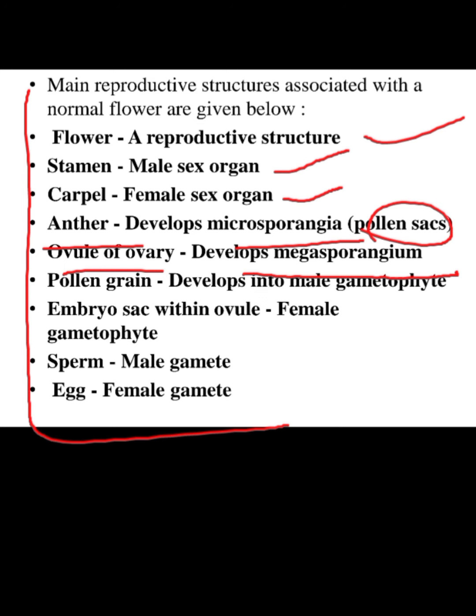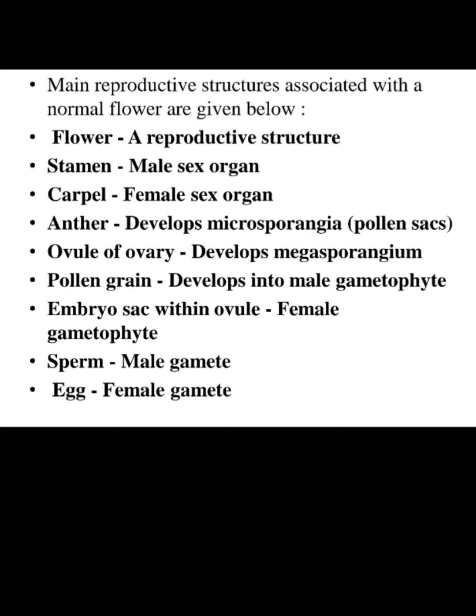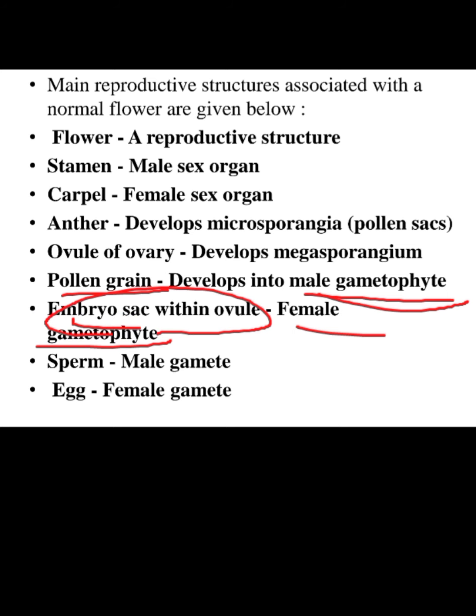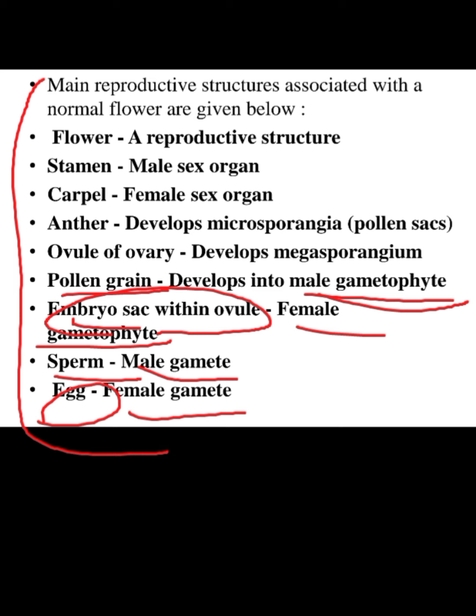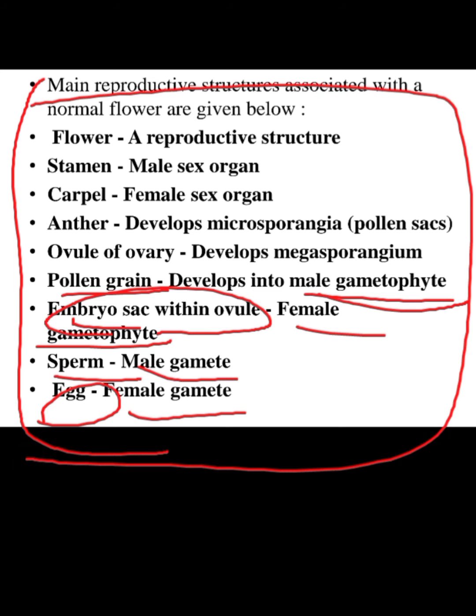Next, the pollen grain develops into the male gametophyte. So the male gametophytic part is the pollen grain, but the female gametophyte is the embryo sac within the ovule. The male gamete is the sperm, and the female gamete is the egg. So this is all about the conclusion of what you have read in floral structure.